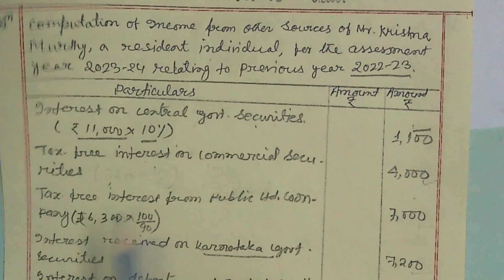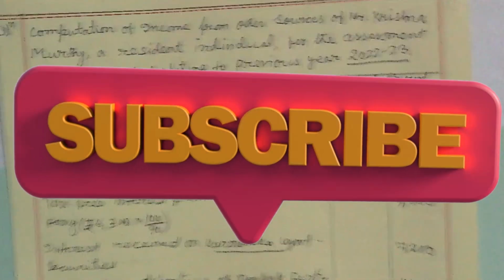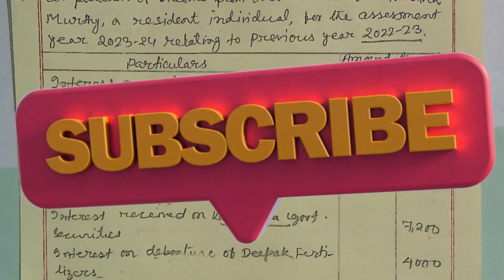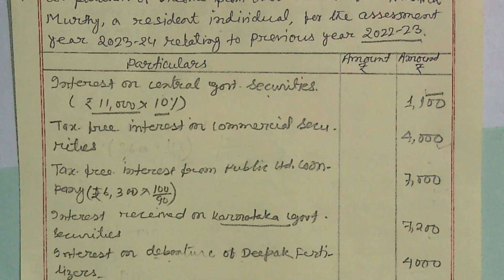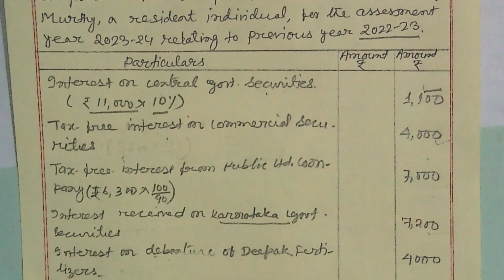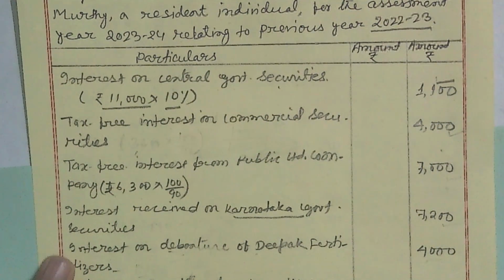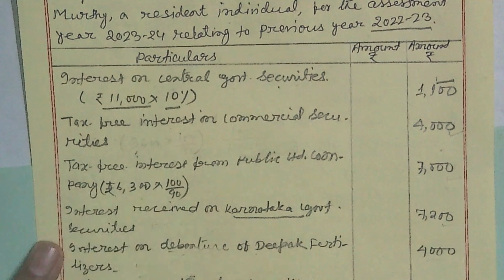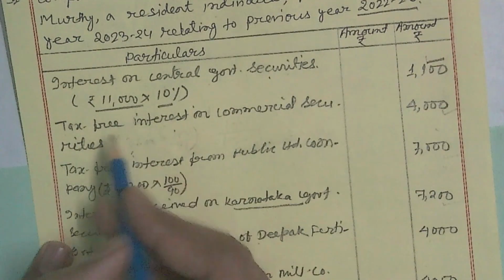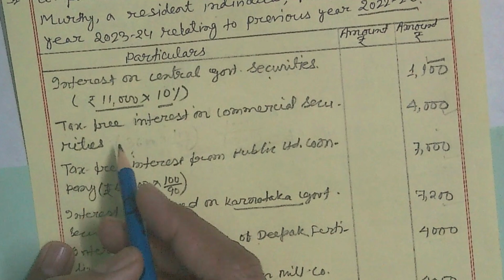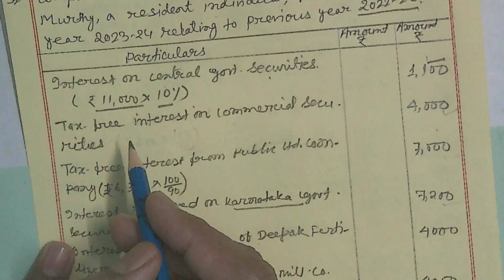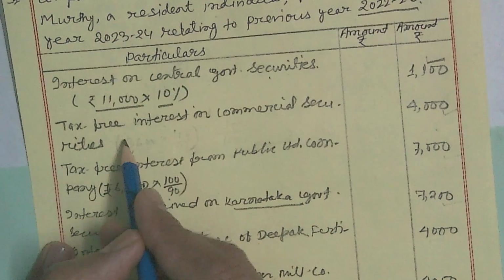Tax-free interest on securities, so it is 36,000, 10% commercial securities tax free. So then 36,000 is, and the rate of interest is 10%, which is tax free.